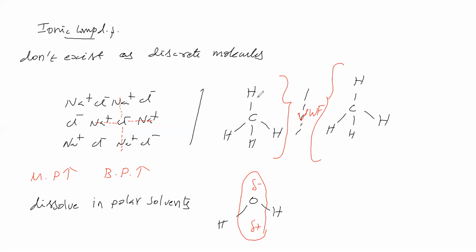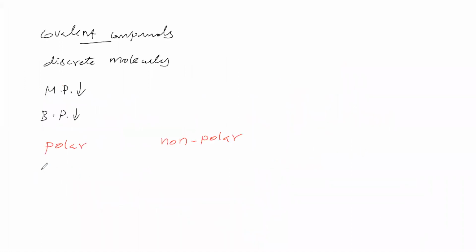Then, ionic compounds do not exhibit isomerism, but covalent compounds exhibit isomerism. So we discussed the properties of ionic compounds and covalent compounds.